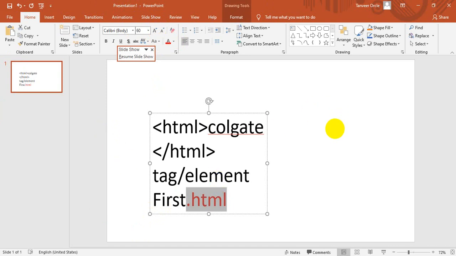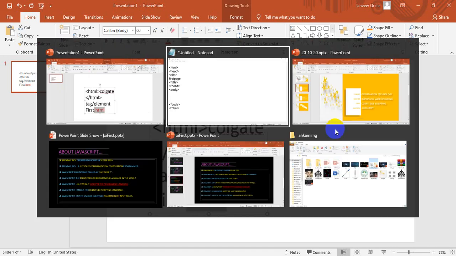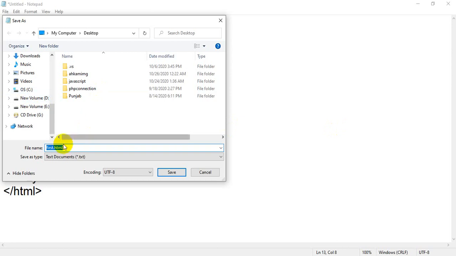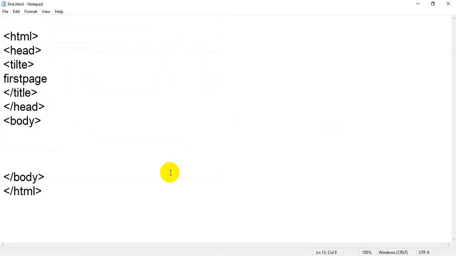Okay student, so first is the name of the file, and .html is the extension that indicates this is an HTML file. So I have written first.html, then I am going to click on save.